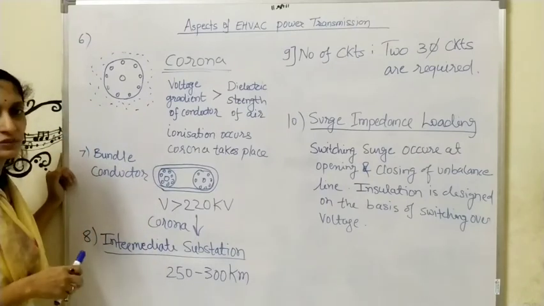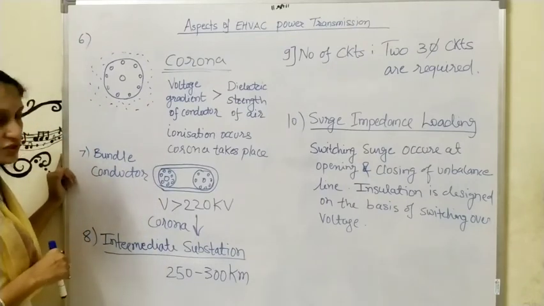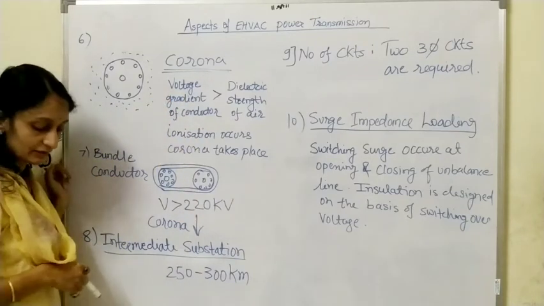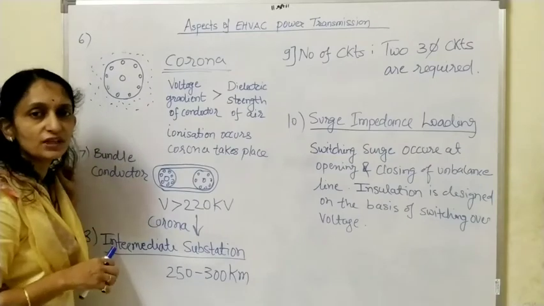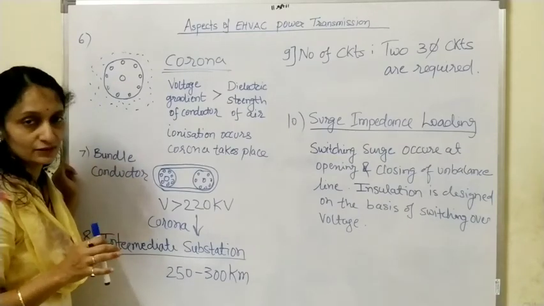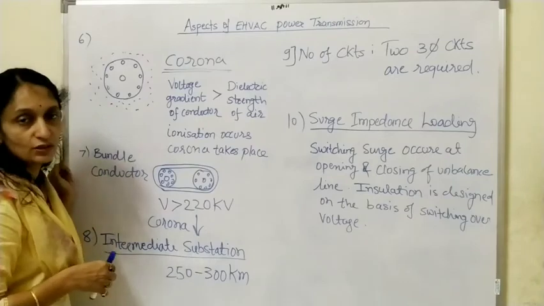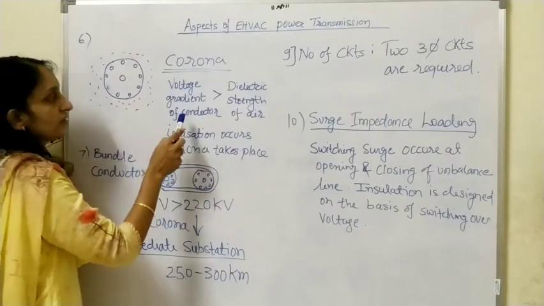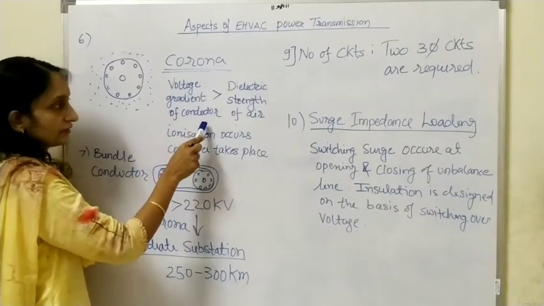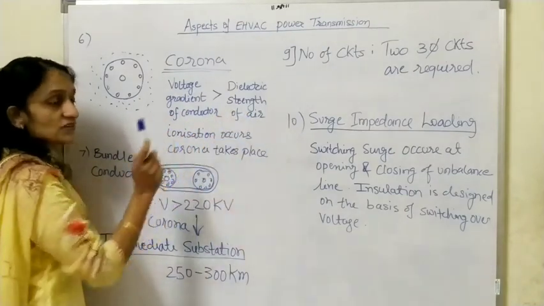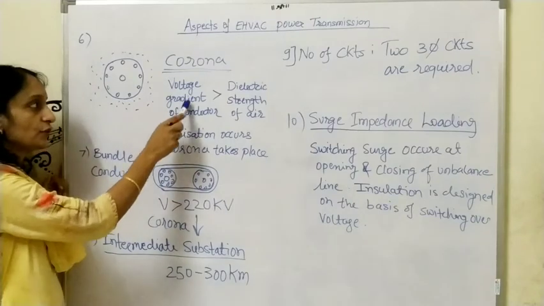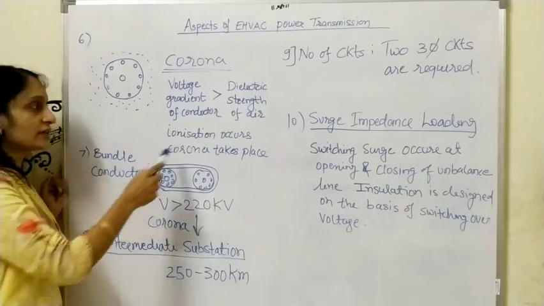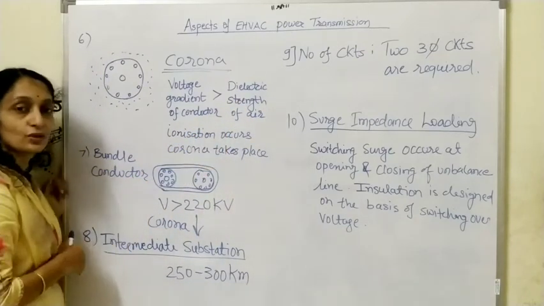This is one of the disadvantages of EHVAC transmission, that corona effect will be there. This corona effect is not desirable because the corona losses will be more. Corona occurs when the voltage gradient of the conductor is greater than the dielectric strength of the air.